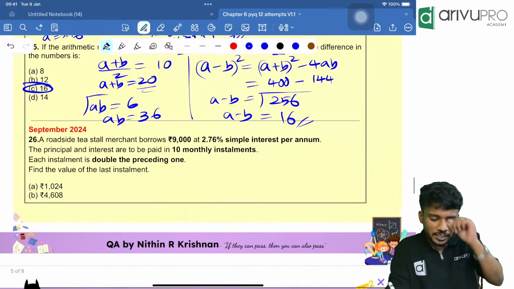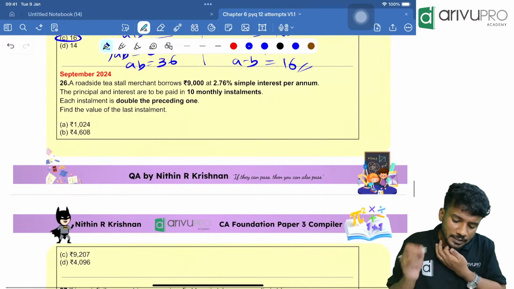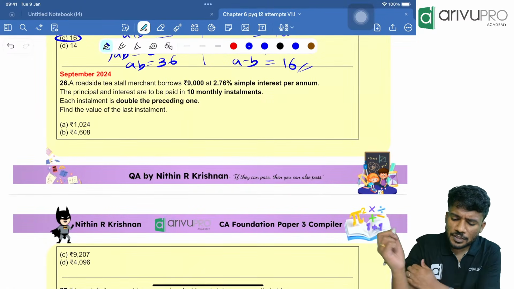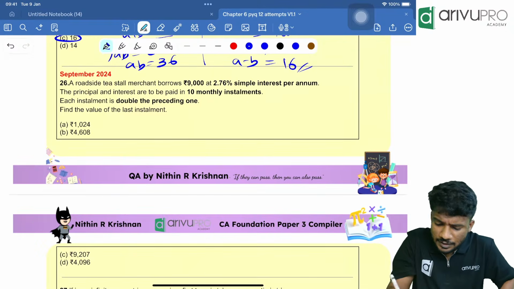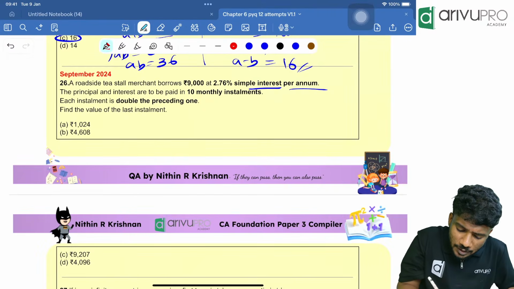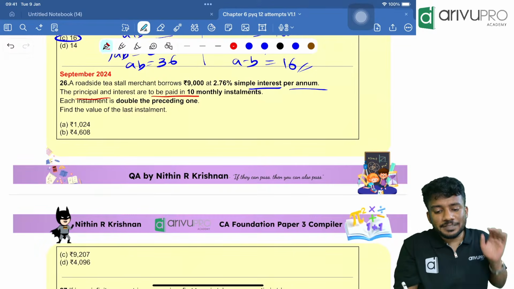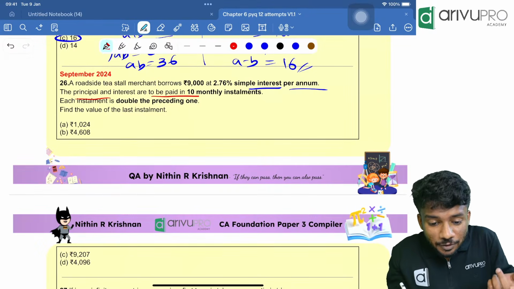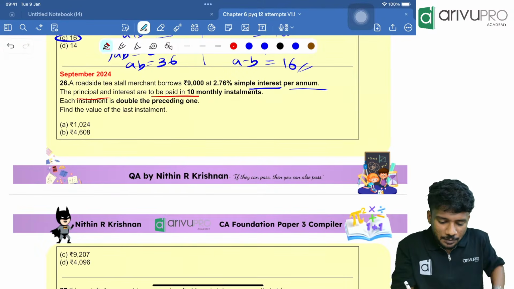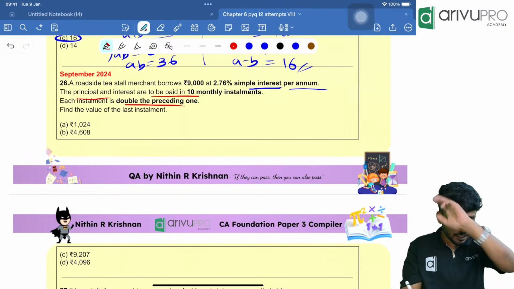Very, very good question. Now we are going for September 2024. A roadside tea stall borrows 9,000 at 2.736% simple interest per annum. The principal and interest are to be paid in 10 monthly installments. Varun, weightage is 5 marks for this chapter. Each installment is double the preceding one. So that condition is also given.